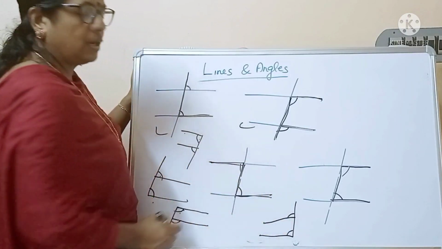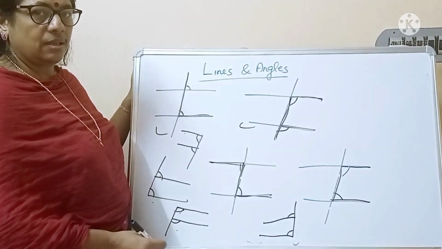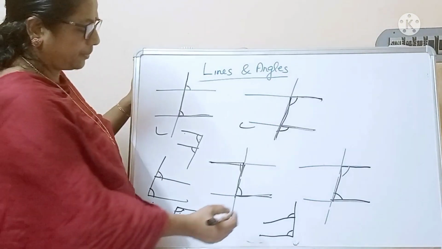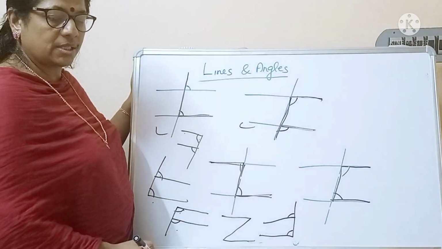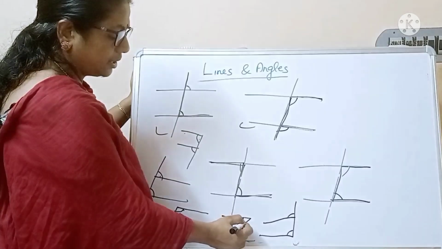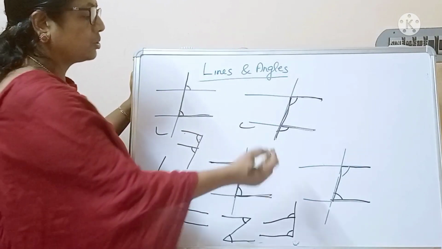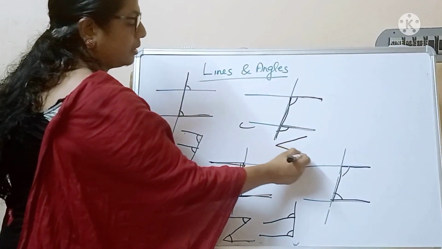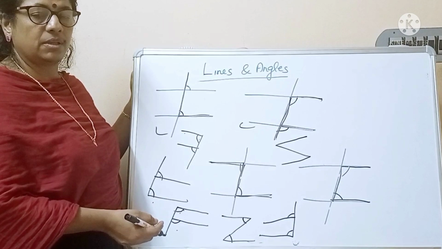Then look into this one. Here I darkened this by the letter Z. This set represents alternate interior angles. Also we can take the reverse order, Z in reverse order.